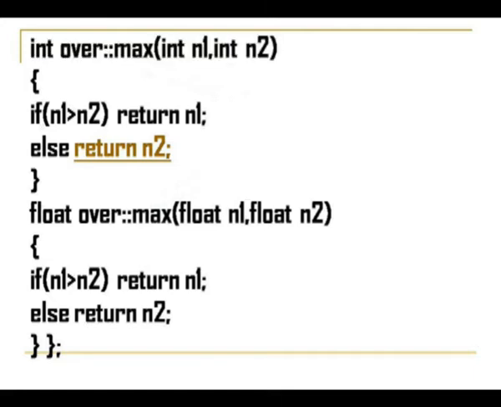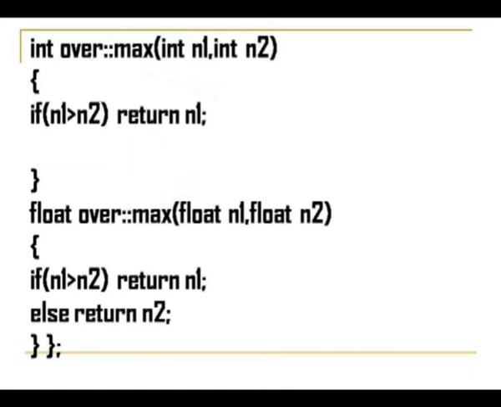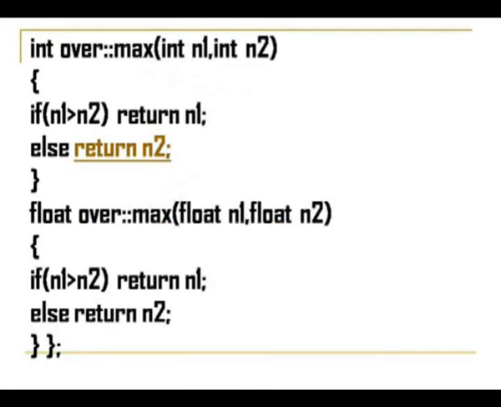You are opening the function here using the curly brace, and trying to find out which of two numbers is the maximum. If n1 and n2 are the two numbers passed to this function, you check whether n1 is greater than n2. If n1 is greater, you return the value n1, and if n2 is greater, you give the else statement and return the value n2. This is for the integer function. Next, you close the function definition.